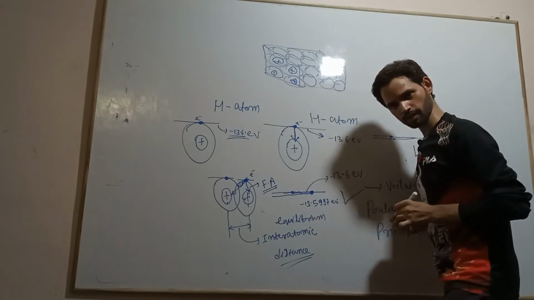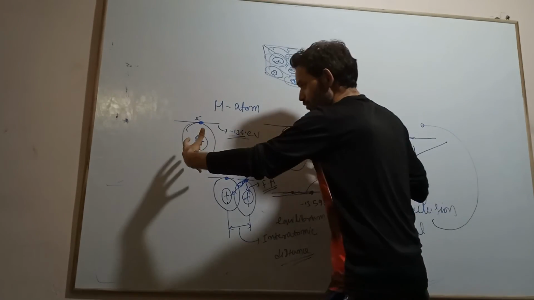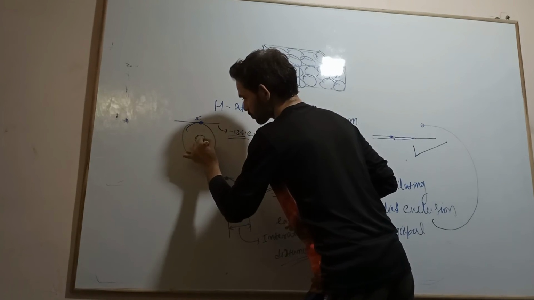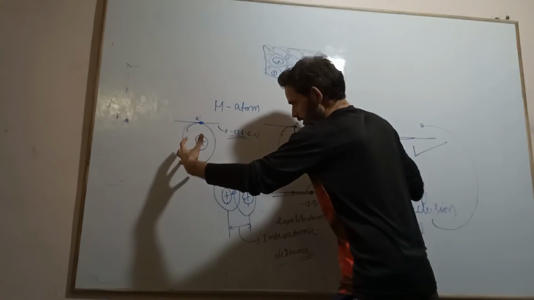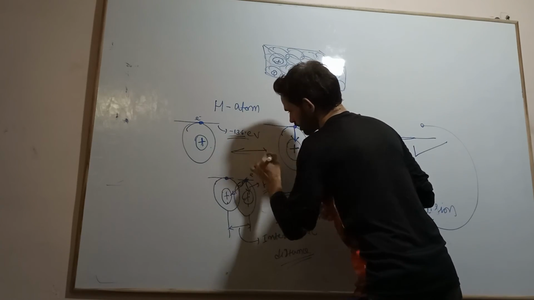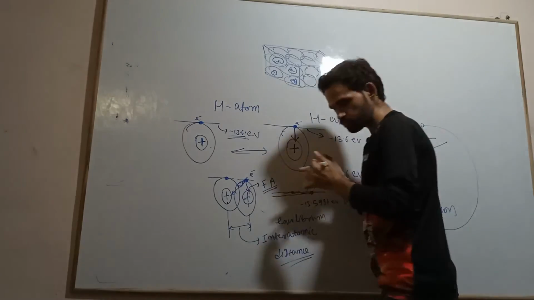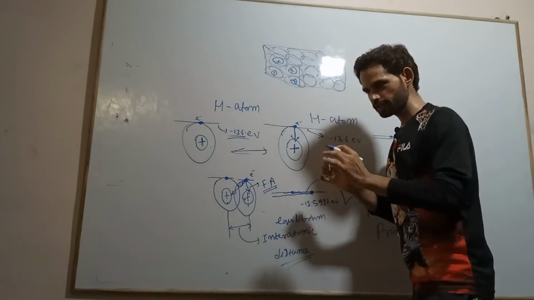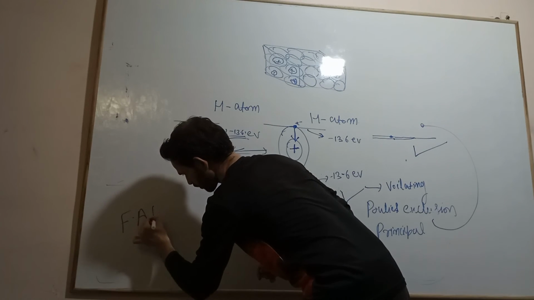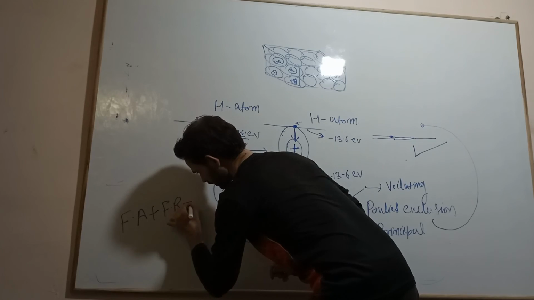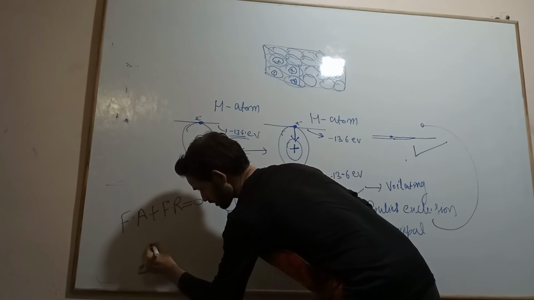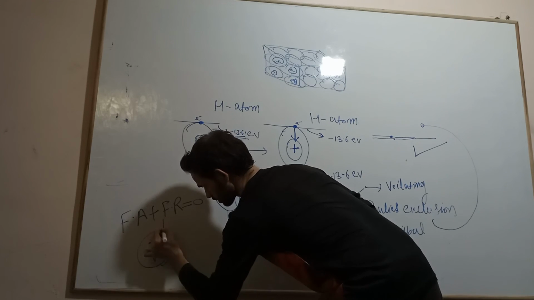Now another force is there, the force of repulsion. Inside the nucleus there is a positive charge. When these atoms come very close to each other, this positive charge and this positive charge will repel each other. There is an attractive force and also a repulsion force. So the force of attraction plus the force of repulsion will get balanced to each other at a distance. This distance is nothing but